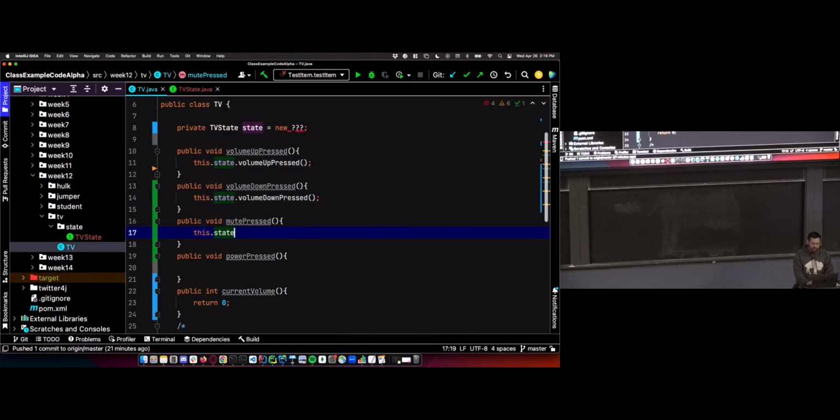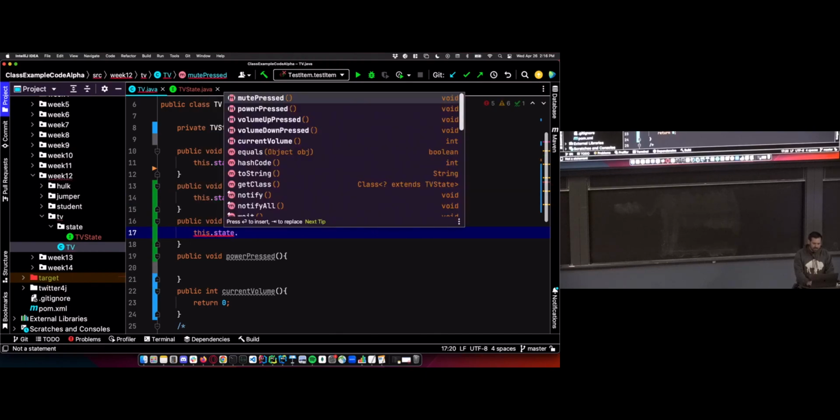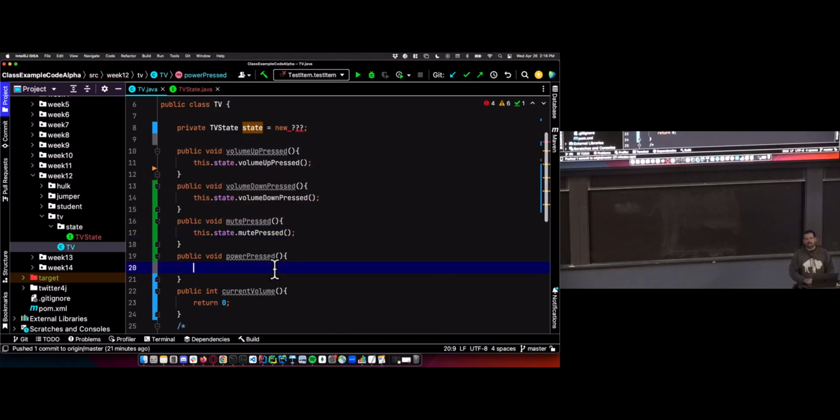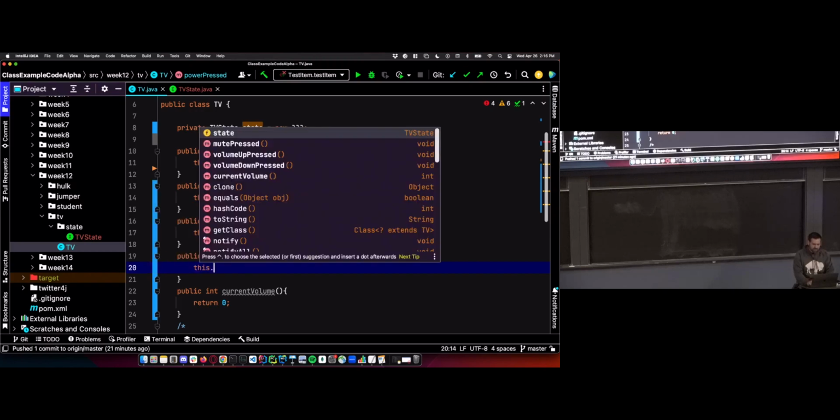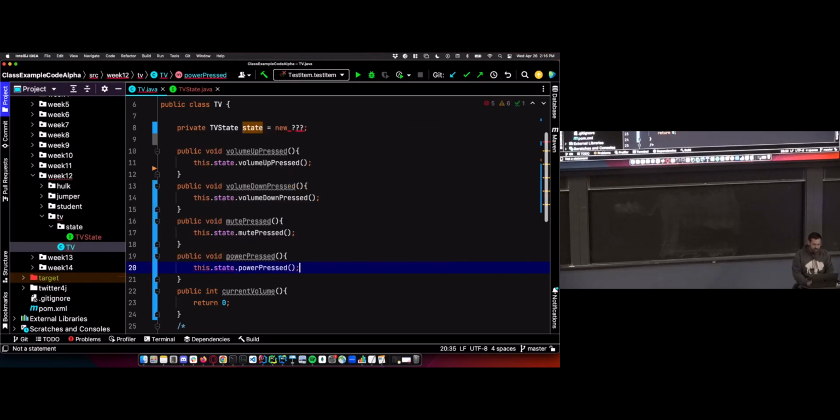The TV doesn't know what it does. It just tells its state, hey, the mute button was pressed. Yo, state, what do we do when the mute button was pressed? And the state will control that. So state power pressed. And then with current volume, we still want to return whatever the state returns. So we're going to return this.state.currentVolume.